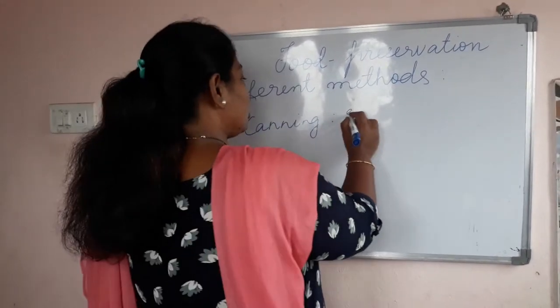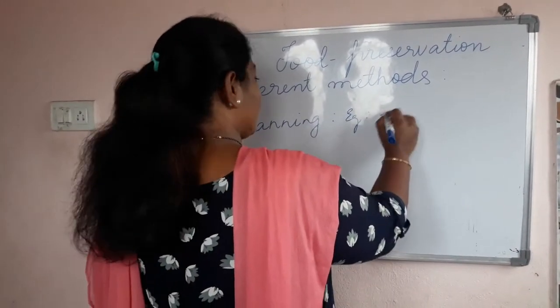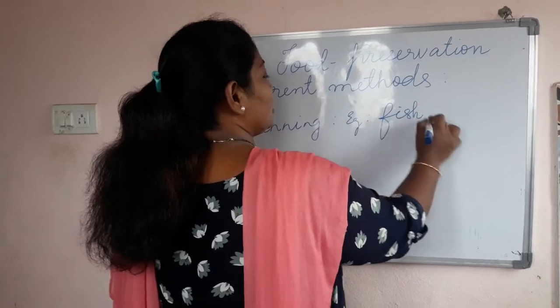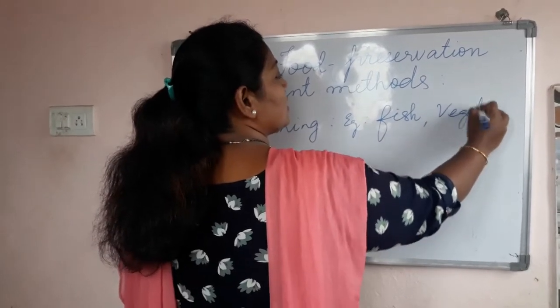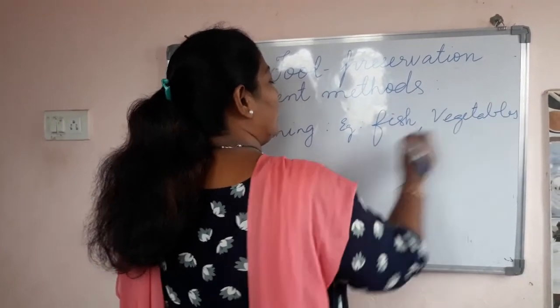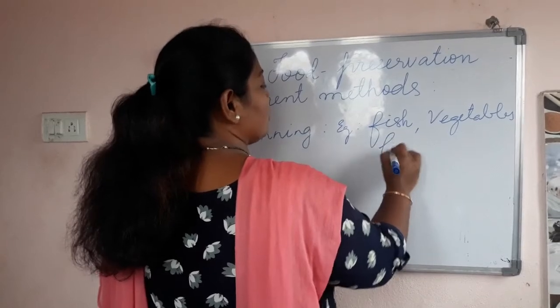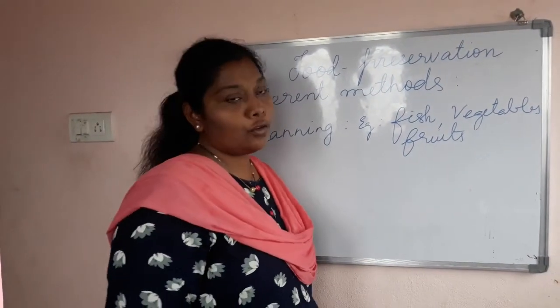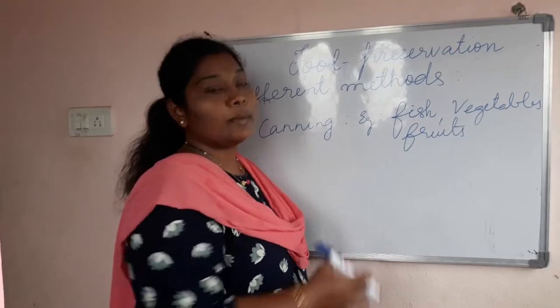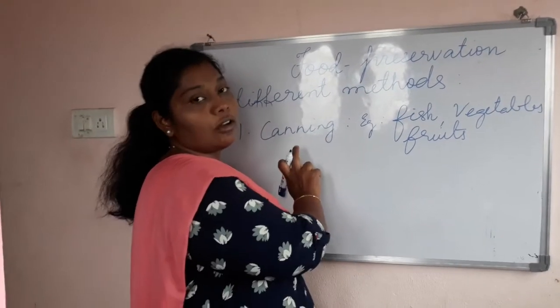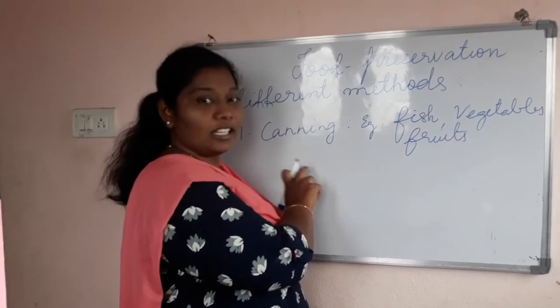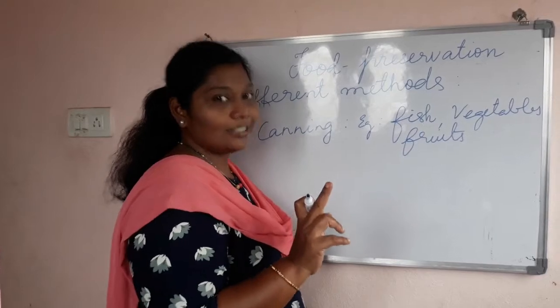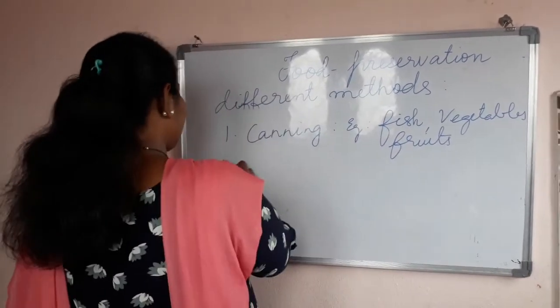In canning, generally we see examples of fish, vegetables and fruits. You can get these materials mostly in the process of canning. Okay, children? Have you understood? Okay. Now we'll see the second one.